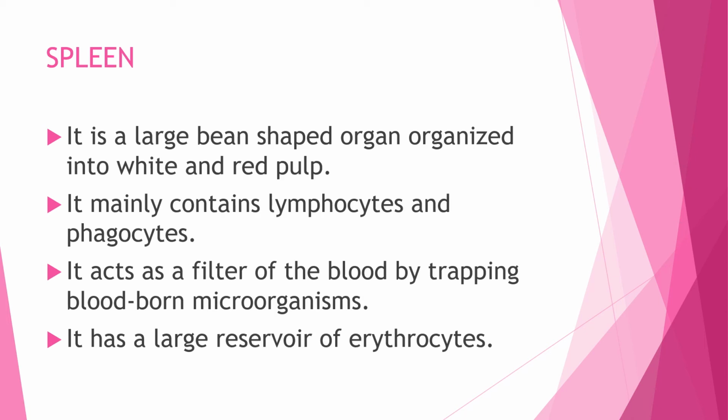Spleen is a large bean shaped organ, organized into white and red pulp, and it mainly contains lymphocytes and phagocytes. It also acts as a filter of the blood by trapping blood-borne microorganisms, and it has a large reservoir of erythrocytes. Erythrocytes means we are talking of the RBC, and that's why it is also called the blood bank.